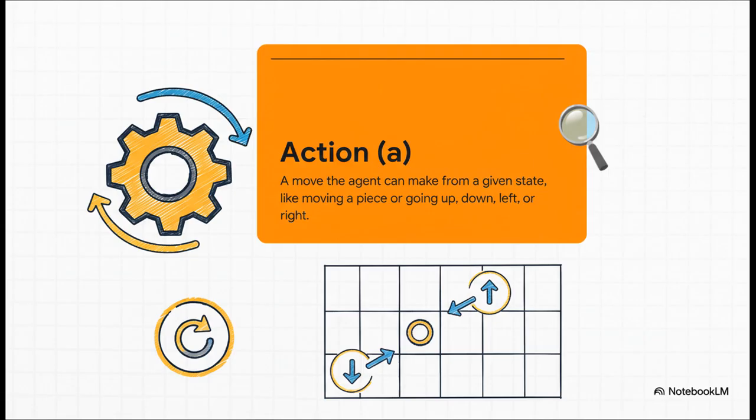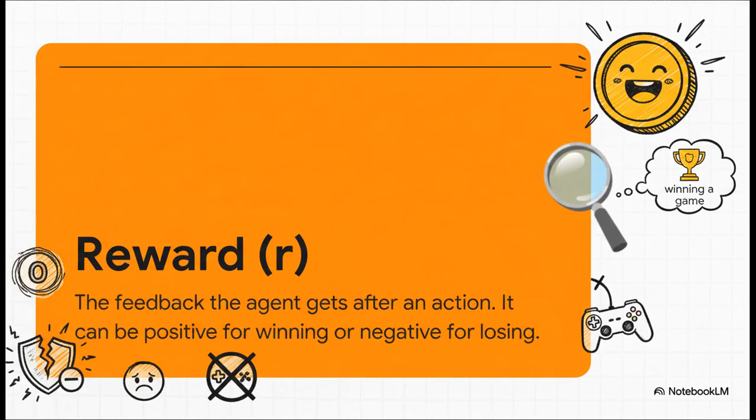Pretty straightforward. And now we get to maybe the most important part, the reward, or R. This is the feedback signal that drives all the learning. After every single action, the environment gives the agent a reward. A positive number for a good move, like capturing a piece in chess, a negative number for a bad move, like walking into a wall. And the agent's one and only goal in its entire existence is to get the highest possible total score.